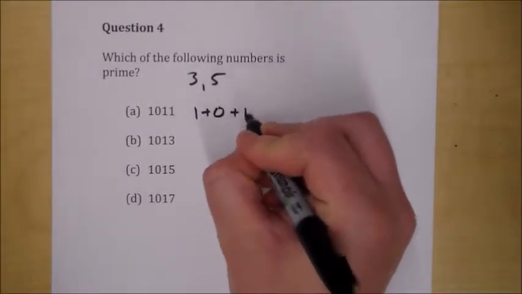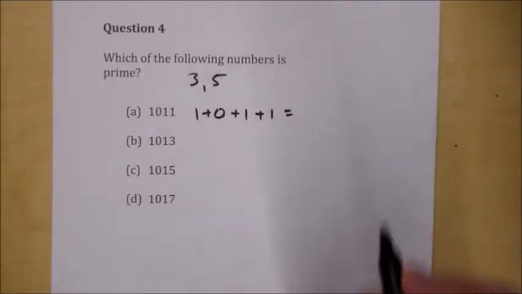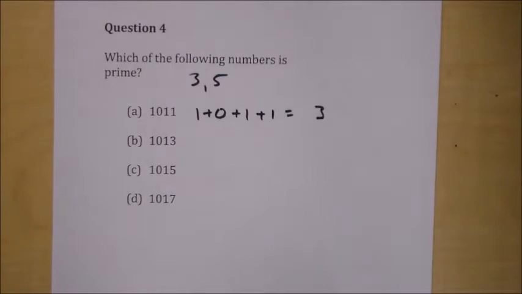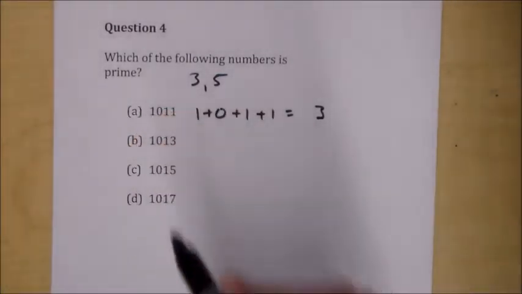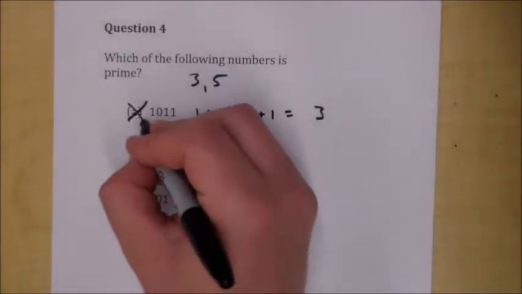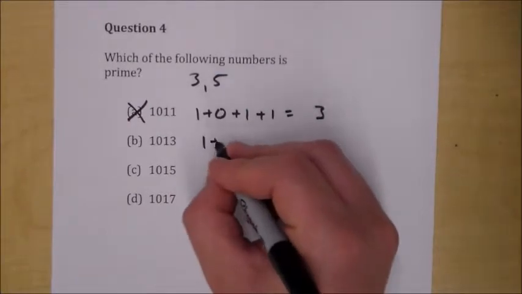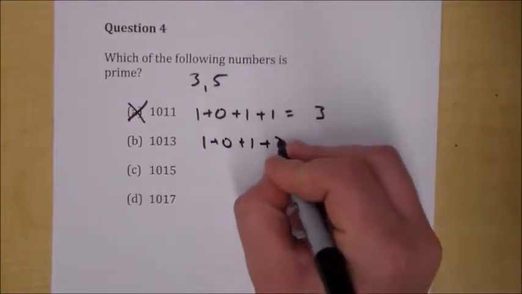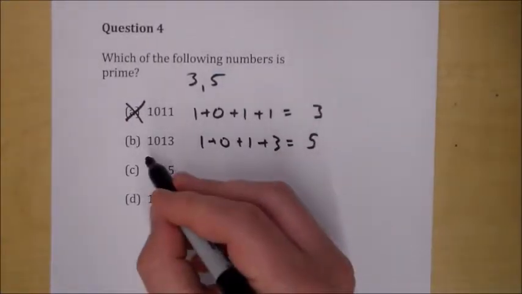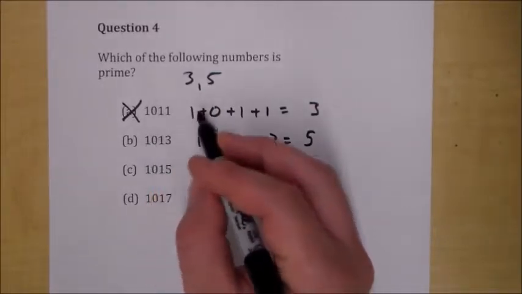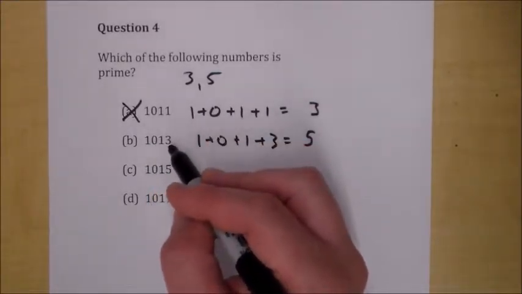So let's look at this number. Remember the rule we just talked about? Adding up the digits. 1 plus 0 plus 1 plus 1 equals 3. 3 is evenly divisible by 3. That means that number is evenly divisible by 3. You're gone. How about this number? 1 plus 0 plus 1 plus 3 equals 5. Okay, so that's not evenly divisible by 3, not evenly divisible by 5. So you're kind of still in the running.